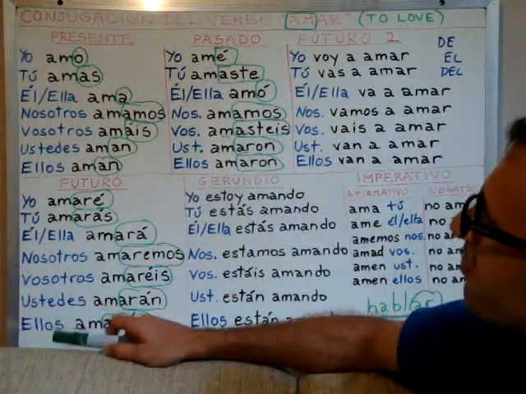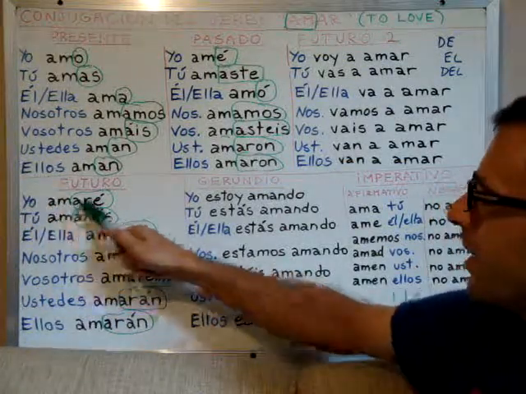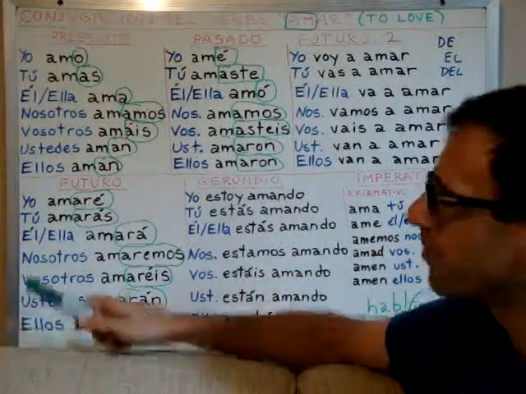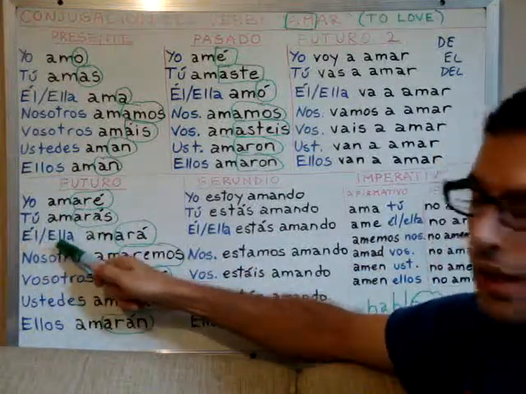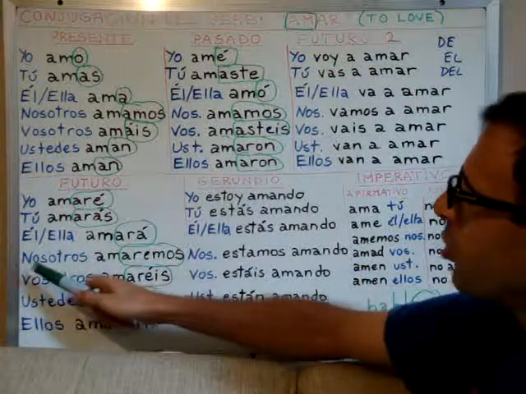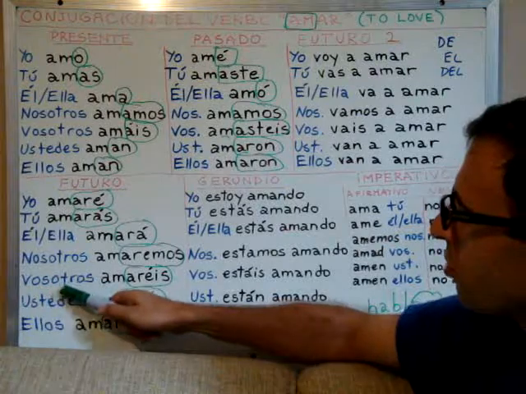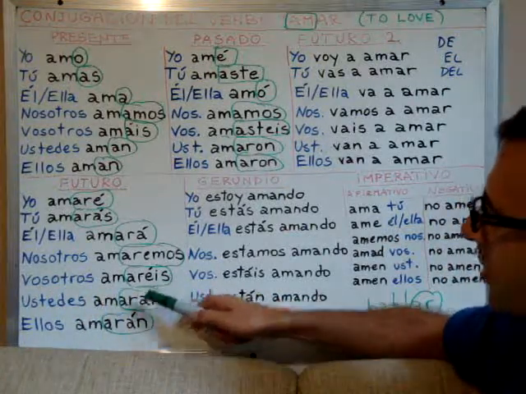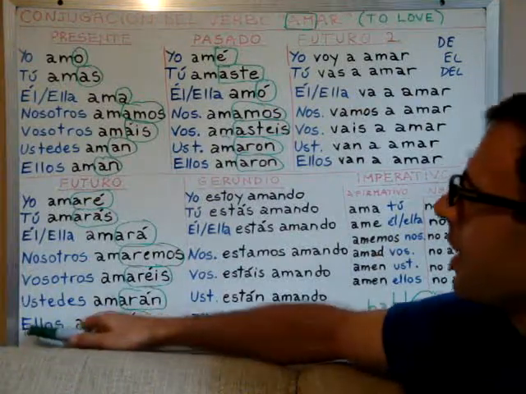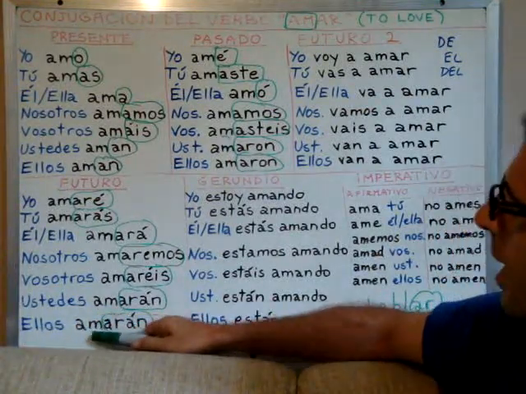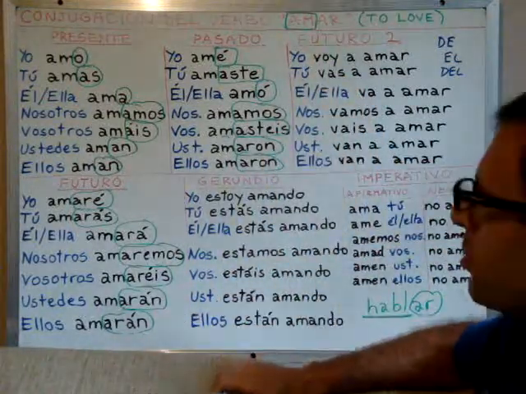It will be fine. We say, yo amaré, for I will love. Tú amarás. Él or ella amará. Nosotros amaremos. Vosotros amaréis. Ustedes amarán. Ellos amarán. Okay? Now let's take a look at future number 2.